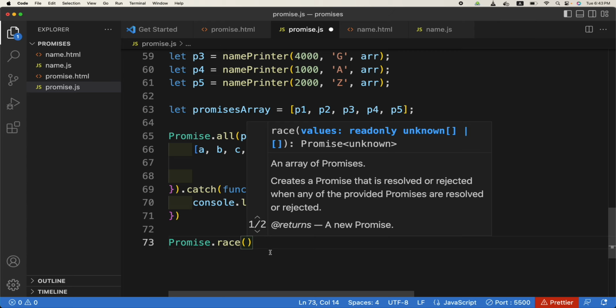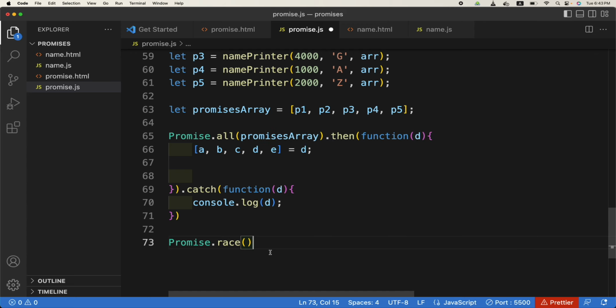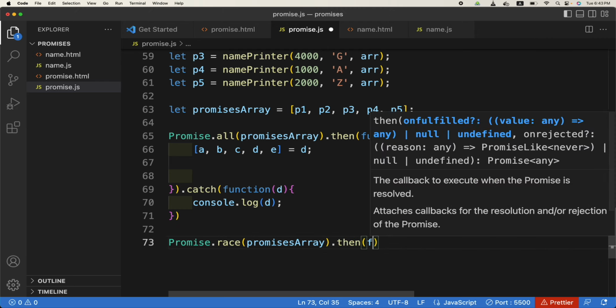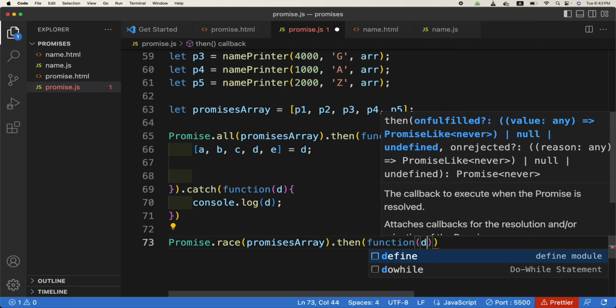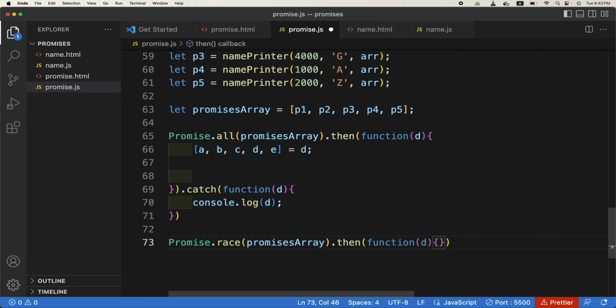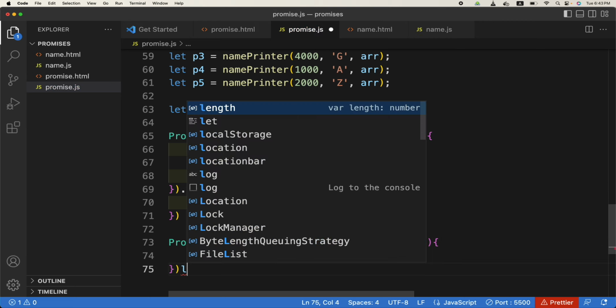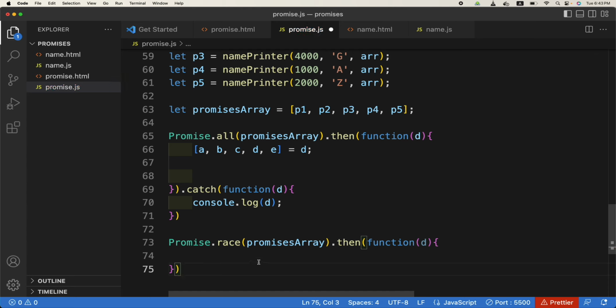So we will use the same promises array again in promise.race, the promises array which has the 5 promises in it, dot then, and it will have the same function with a value like this. Similarly we can have dot catch also, but right now we just want promise.race.